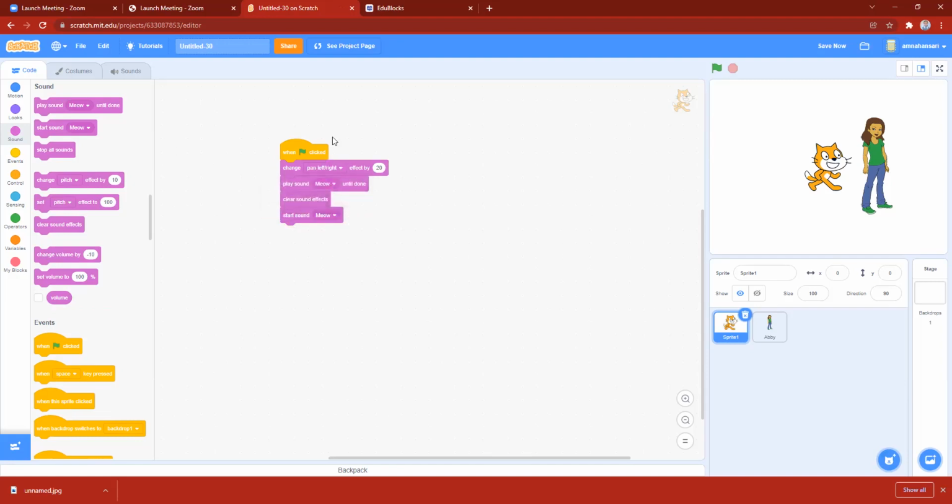Let's see what is pan left right. I don't know what that effect is. Let me change it a little bit more for you because I literally couldn't see any difference. Yeah, now I can see some difference in the sound.